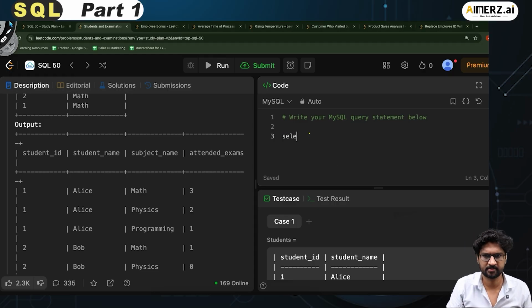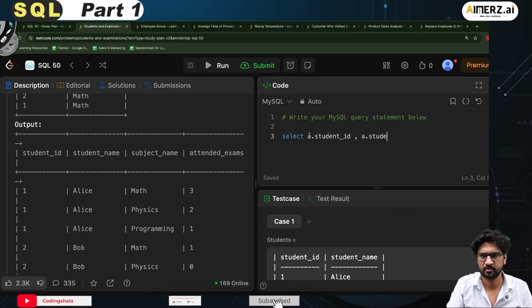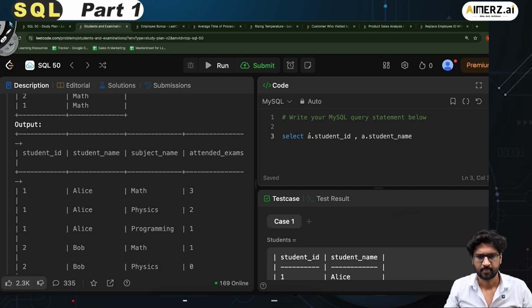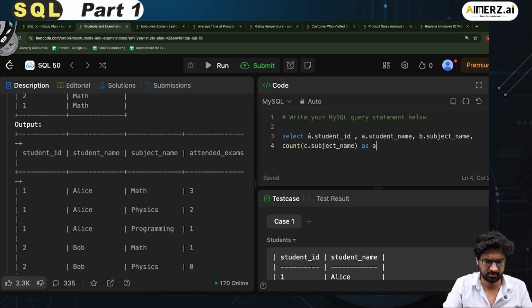So let me call it select a dot student underscore ID, because it comes from the student table. Then I say a dot student underscore name, and b dot subject underscore name, and then I have count of c dot subject underscore name as attended underscore exams.